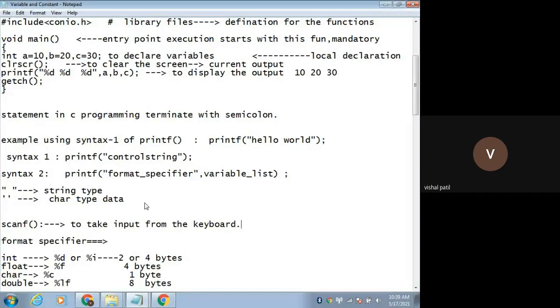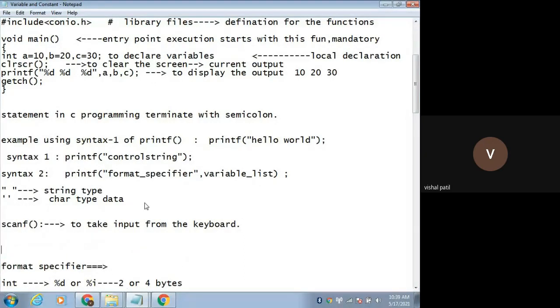That is the use of the scanf function. And what is the syntax for the scanf function? scanf in double quotes, format specifier, then comma.